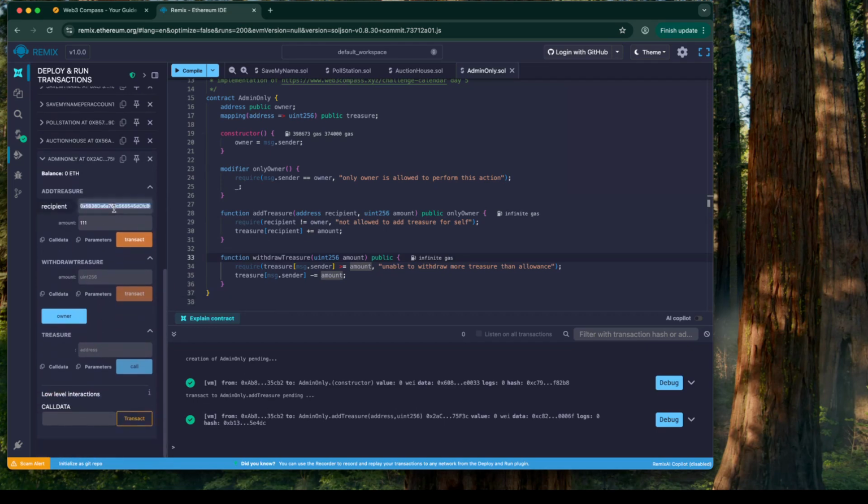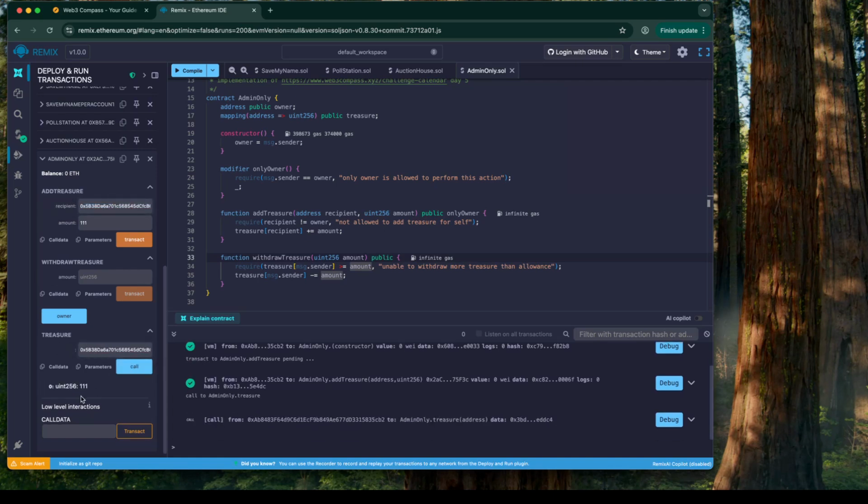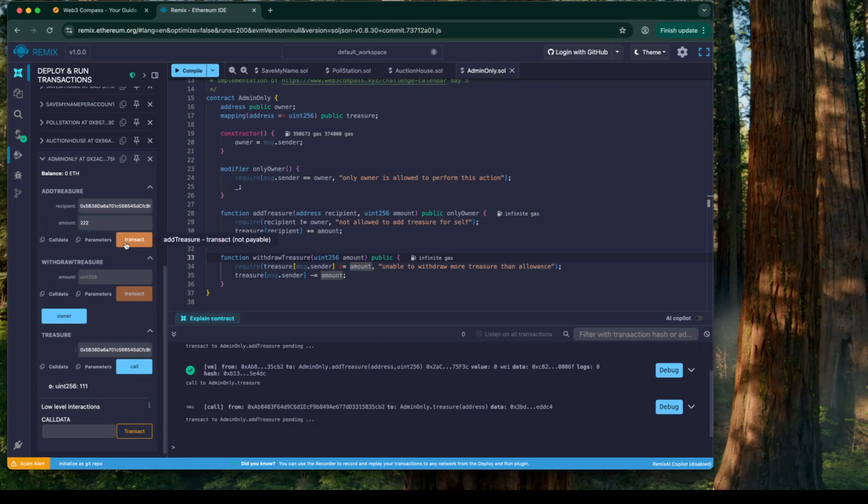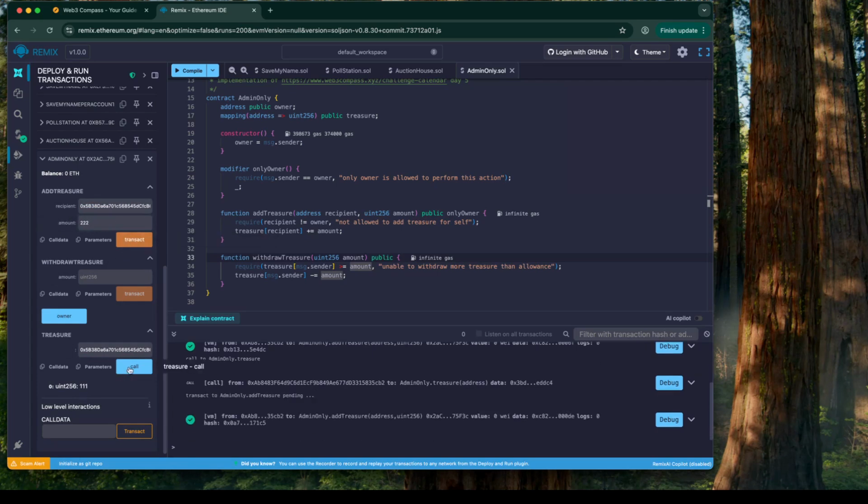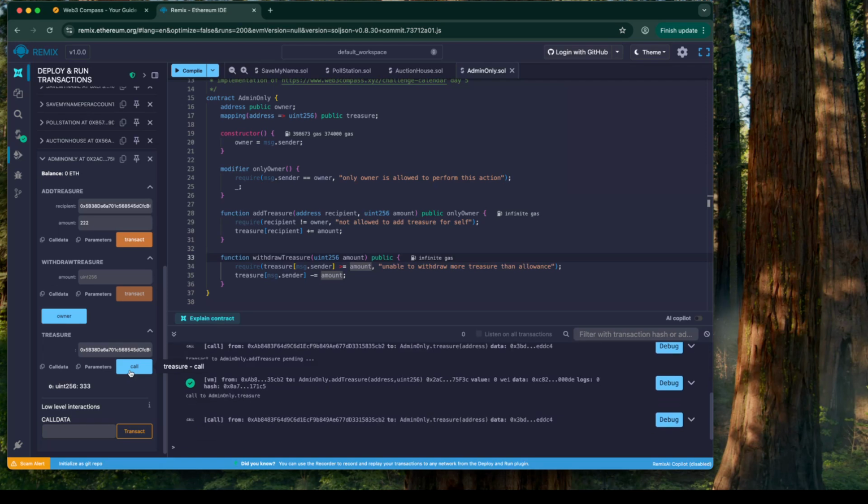Now let's query how much treasure that same account has. We're expecting the same value back, 111. Now let's say I allocate even more. So I allocate 2 to 2 this time, and so now I'm expecting it to increase. This time it will be 333. There we go.